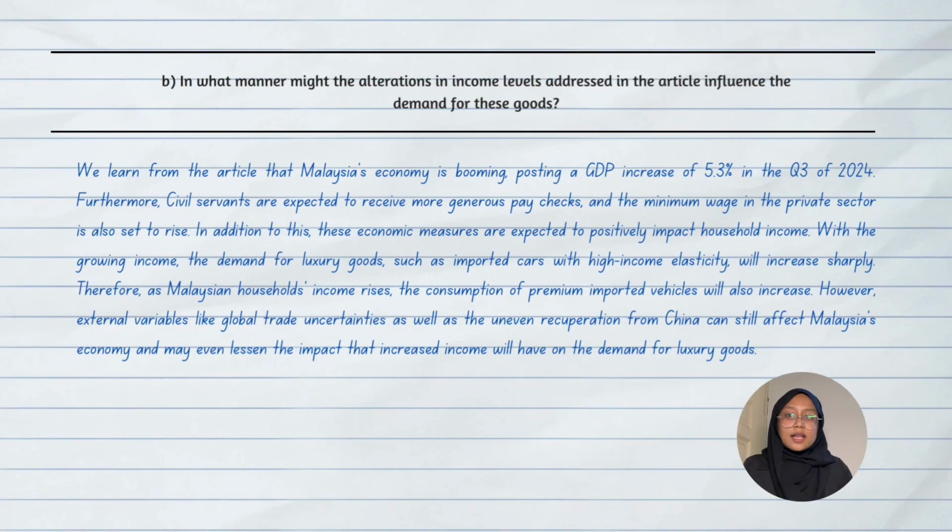In addition to this, these economic measures are expected to positively impact household income. With the growing income, the demand for luxury goods such as import cars with high income elasticity will increase sharply. Therefore, as Malaysian household income rises, the consumption of premium import vehicles will also increase. However, external variables like global trade uncertainties as well as the uneven recovery from China can still affect Malaysia's economy and may even lessen the impact that increased income will have on the demand for luxury goods.